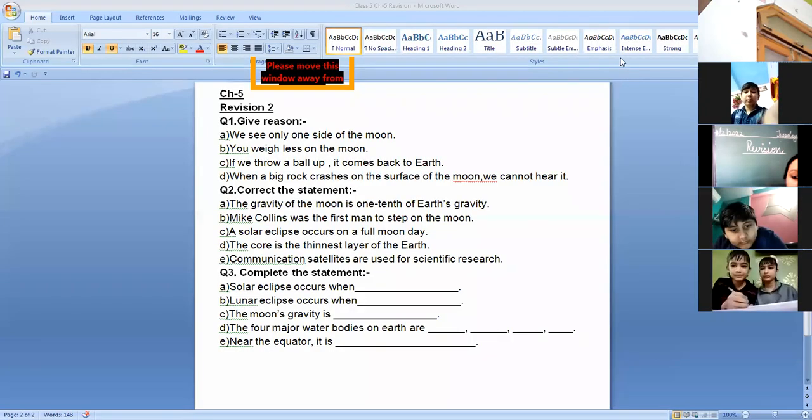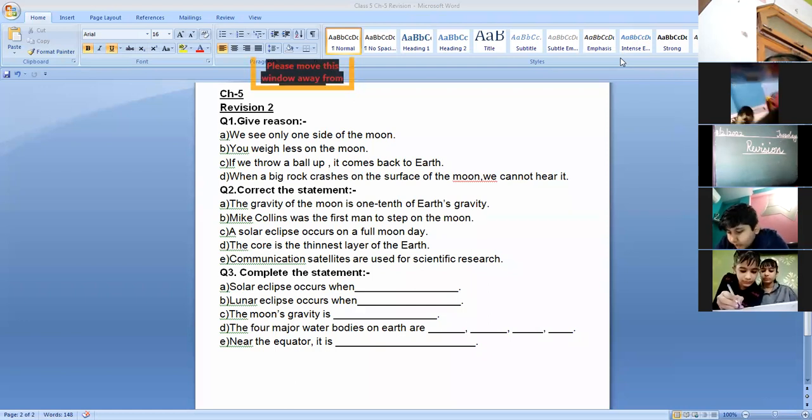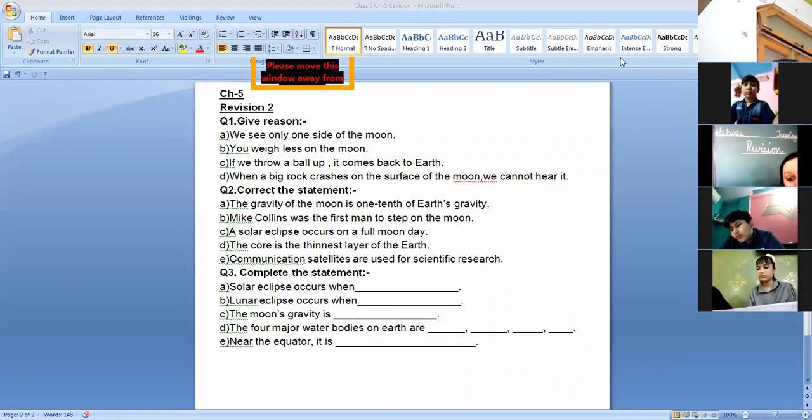It is Tropic of Cancer. No, it is very hot near the equator. If we compare the poles, the North Pole and the South Pole are the coldest, and the equator is the hottest. It is always hot there, and it rains almost always near the equator. Okay, so you have to learn it carefully.